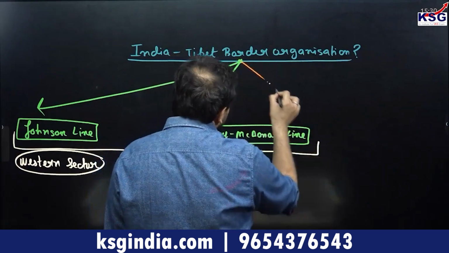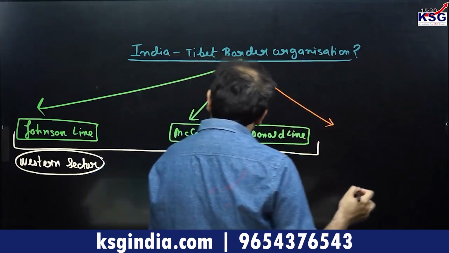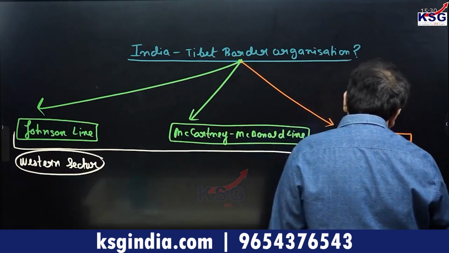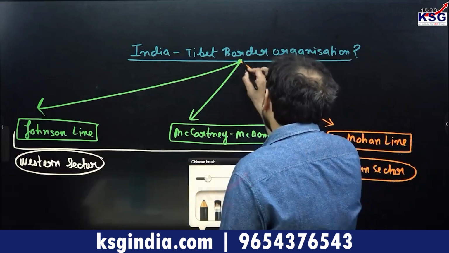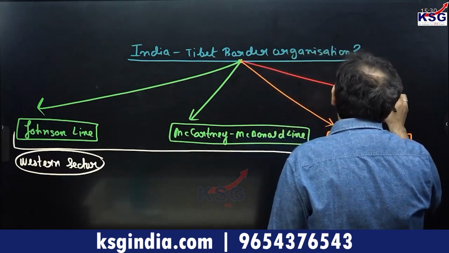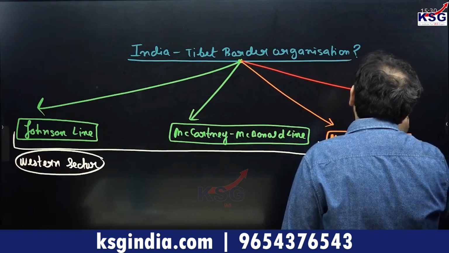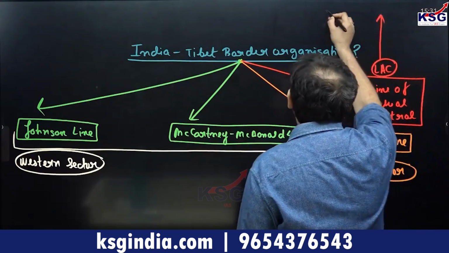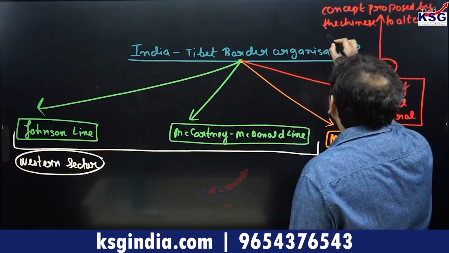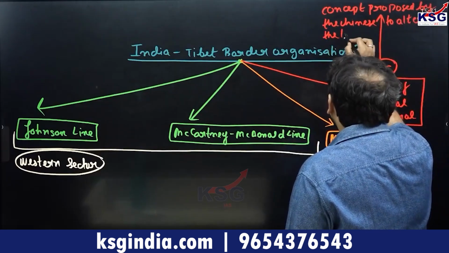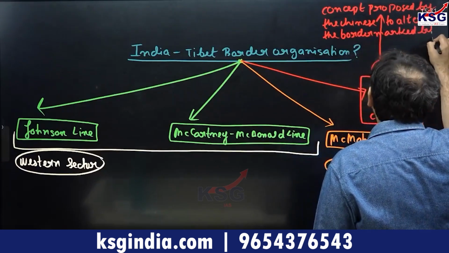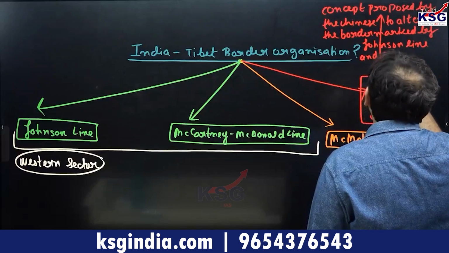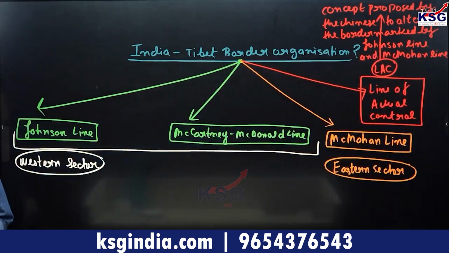In addition to this, you have what is known as the McMahon line. This is a line which is used in the eastern sector. And the last and final one, which is basically the problematic part, is known as the Line of Actual Control, or the LAC. LAC is a concept proposed by the Chinese to alter the border marked by the Johnson line and McMahon line. Just take a sense of this part, please, class.